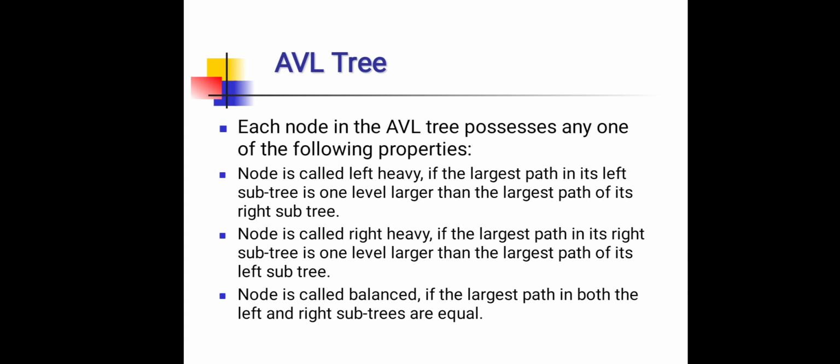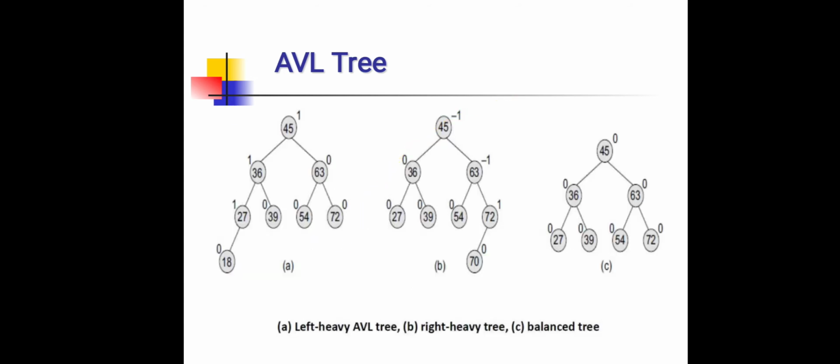And last one, a node is called balanced if the longest paths in both the left and right subtrees are equal. Here figure A shows the left heavy AVL tree, figure B shows the right heavy AVL tree, and figure C shows the balanced AVL tree.